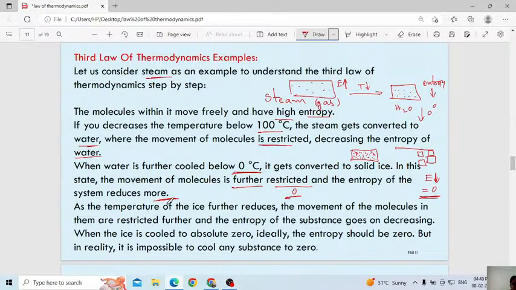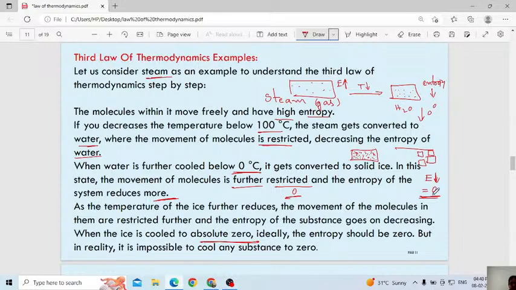As the temperature of ice further reduces, the movement of the molecules in them is restricted further. The entropy of the substance goes on decreasing when the ice is cooled to absolute 0. When you reach this temperature at 0 degree, in the ice cube you can observe there is no movement of the molecules.